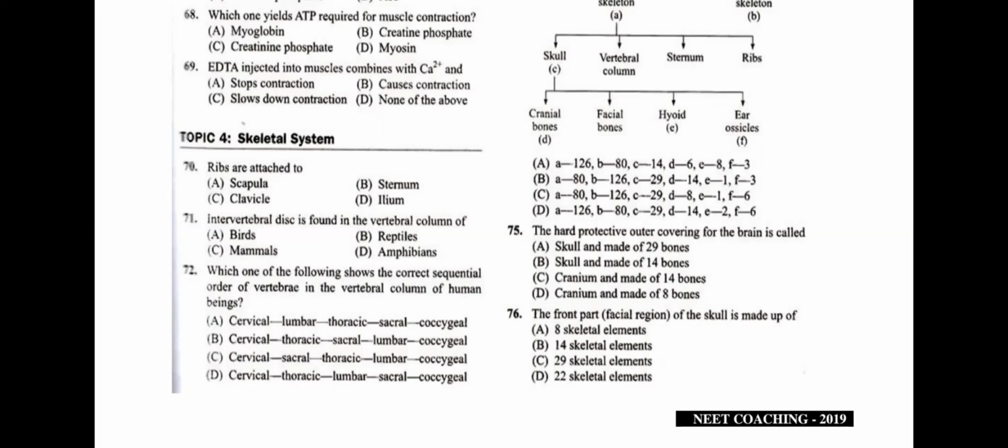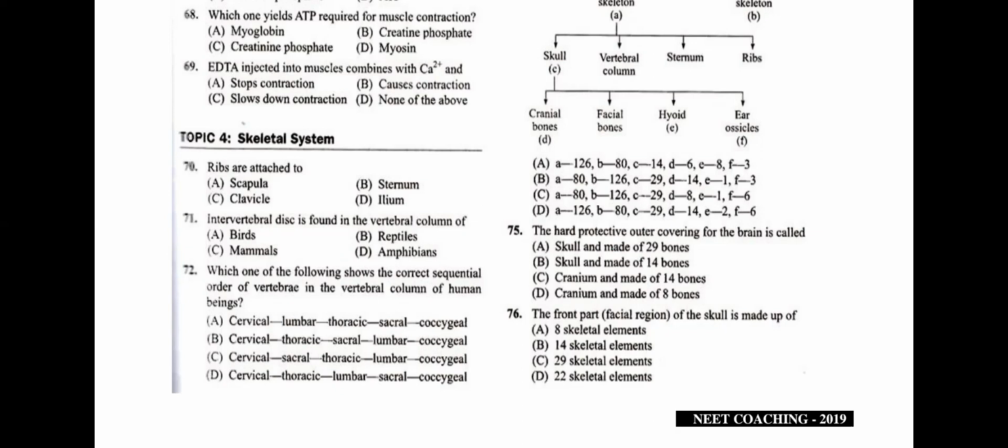Now question number 72, which one of the following shows the correct sequential order of vertebrae in the vertebral column of human beings? So we need to know how the different types of vertebrae are named. The arrangement of these vertebrae in the vertebral column is as follows. We know the vertebral formula, that is, we are going to see the cervical, thoracic, lumbar, then sacral and coccyx.